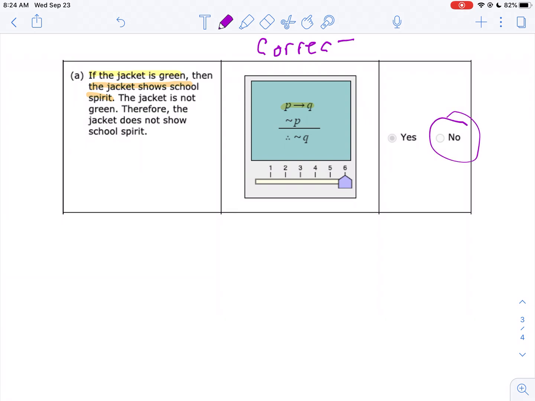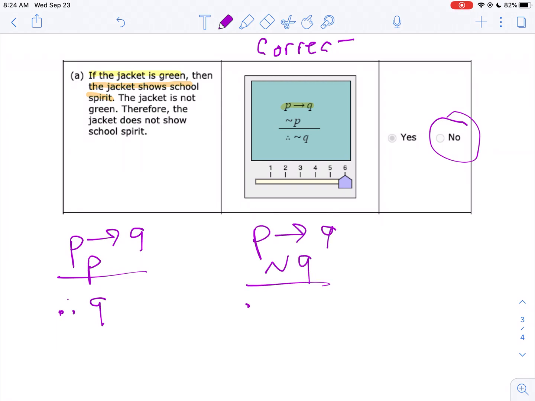Remember, the only ones that are going to be true are the law of detachment. If P implies Q and P happens, therefore Q. Or if P implies Q and not Q happens, therefore not P. If you don't have one of those, then the answer is no. Now I should say there are other cases that are true, like the law of syllogism and ands and ors, but you got those right. So it's just this one that kind of concerns me.